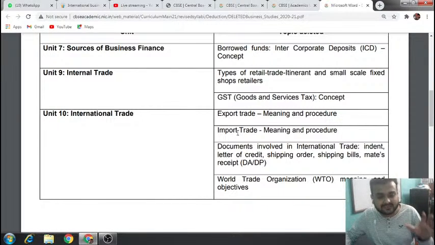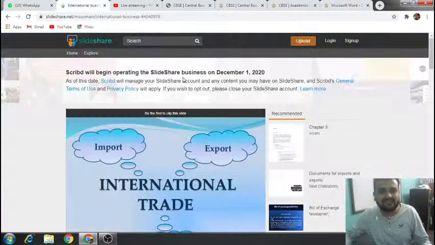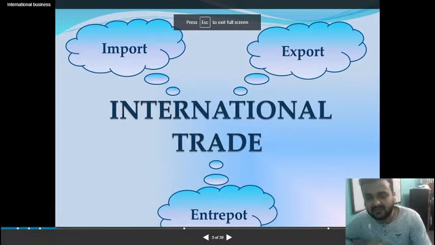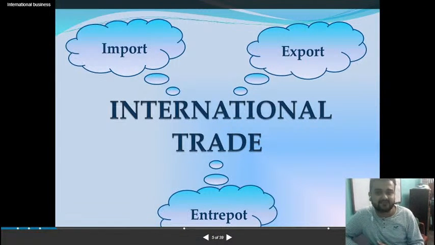So in this last chapter, international trade, only the meaning, importance, objective, and different types of international trade are there. Okay, so we'll start with this international trade. In the previous chapter, internal trade, what did we study? Means if we are doing buying and selling within the geographical boundary of a country. If you are a citizen of India, you are doing buying and selling within India, buying from Kolkata, buying from Delhi, selling in Jharkhand. So this was internal trade.